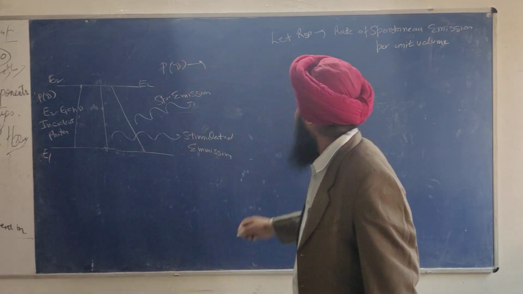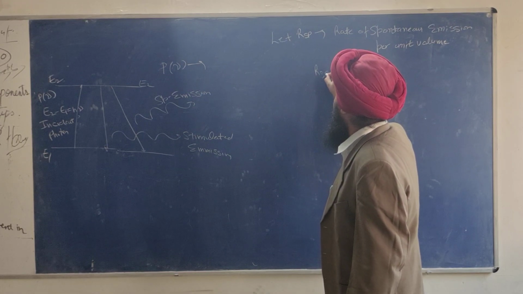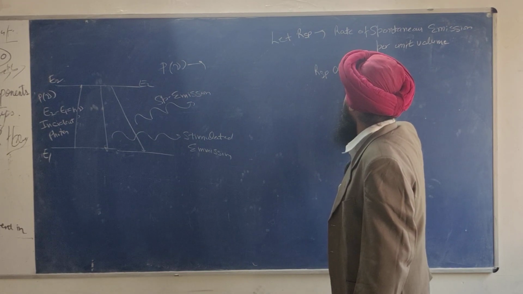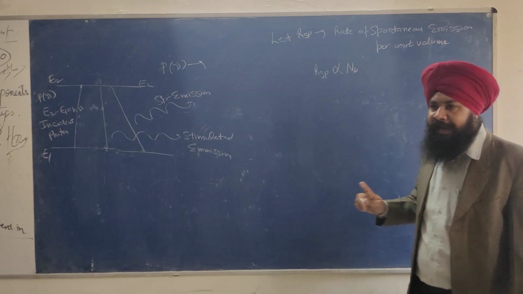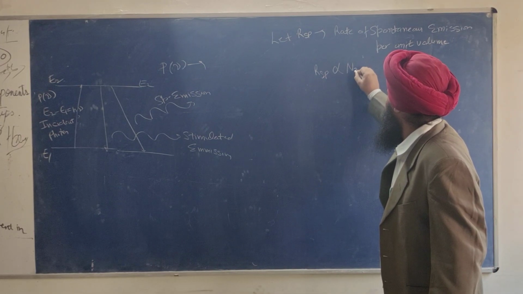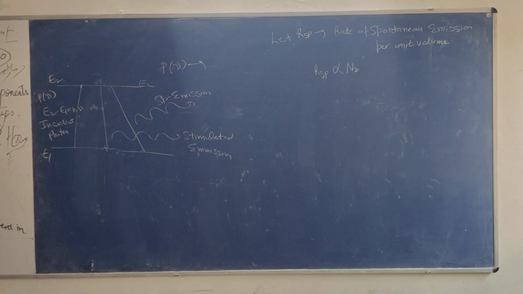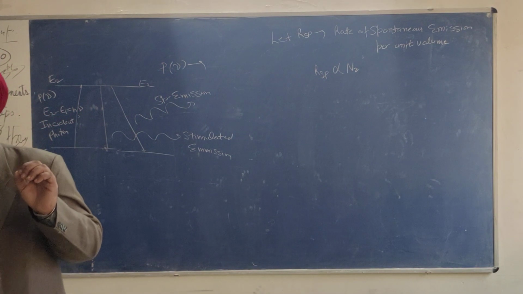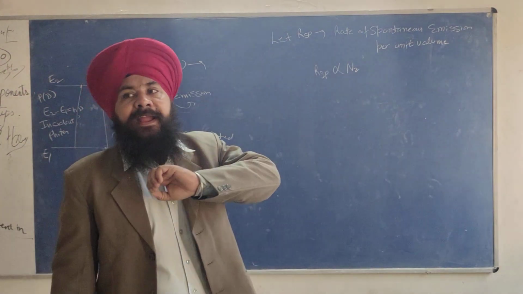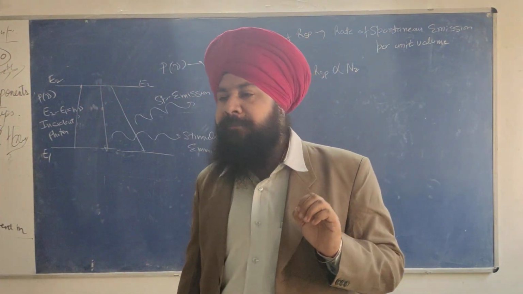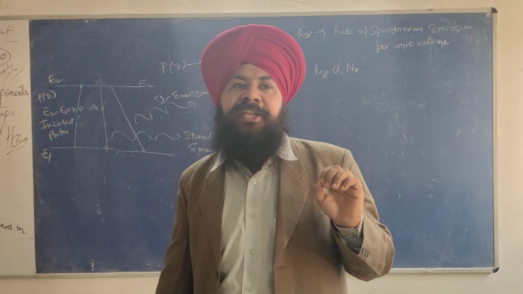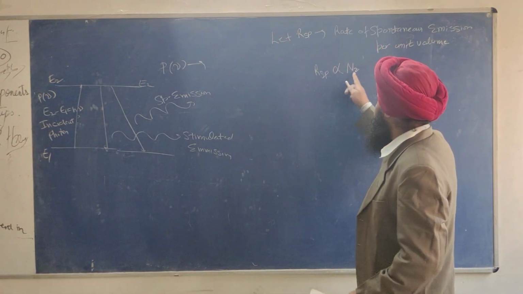Mathematically, RSP is proportional to N2 only, because by definition, spontaneous emission is an emission which happens without the help of any external agency, without any external energy density rho nu.